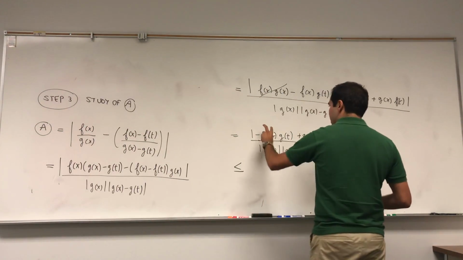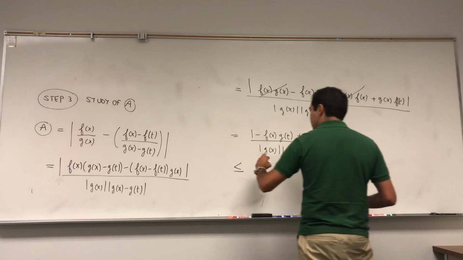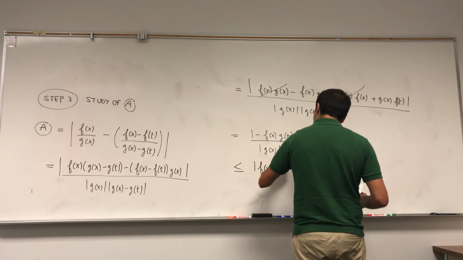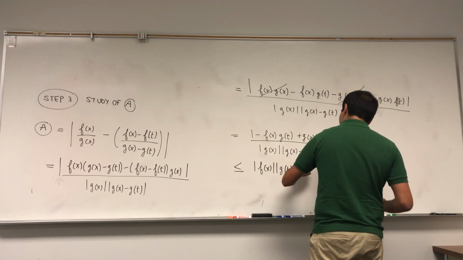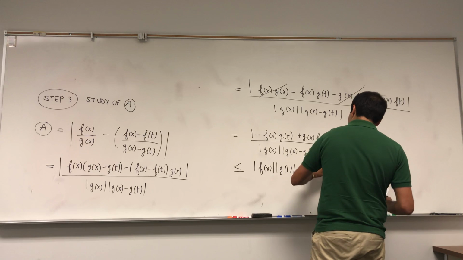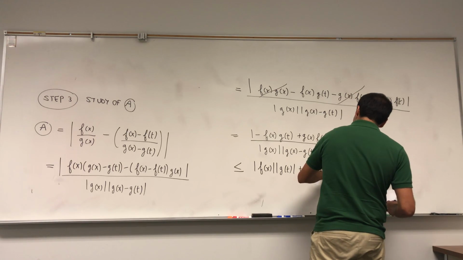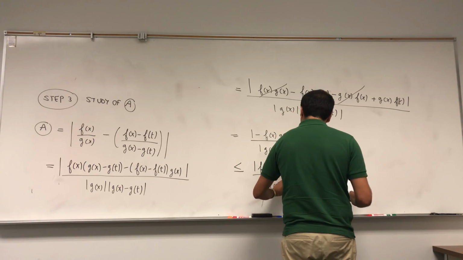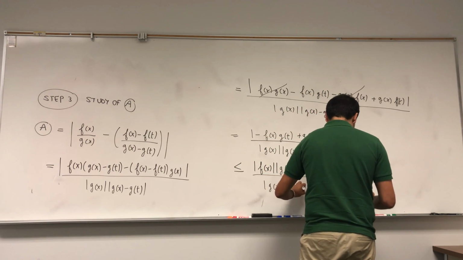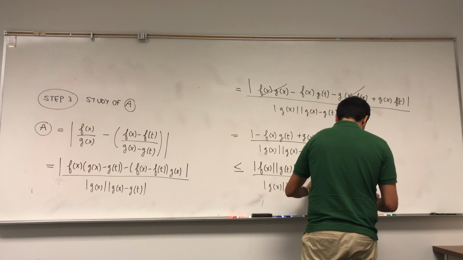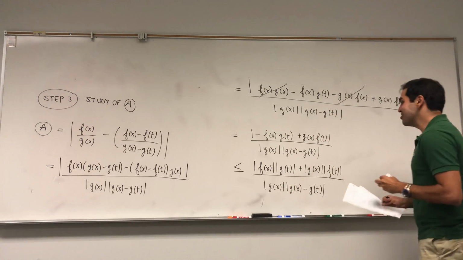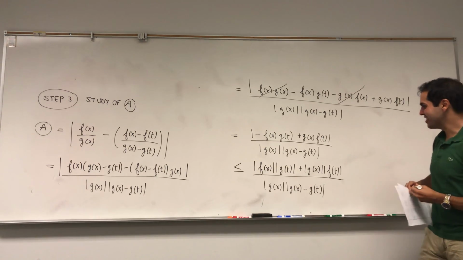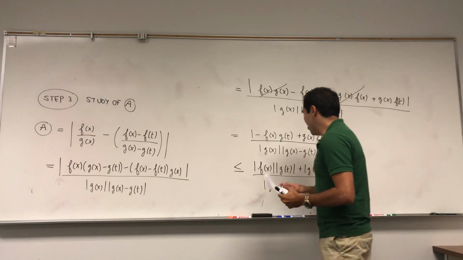So this is less than the absolute value of this plus the absolute value of this: f(x)g(t) plus g(x)f(t), over g(x) minus g(t). And this is the part I was a bit stuck on. To be honest, I did look at the solution because it's not quite obvious.